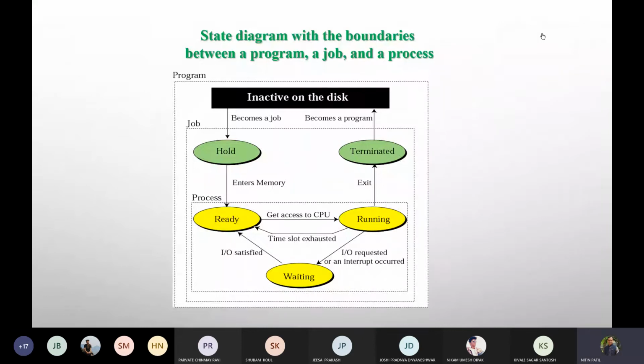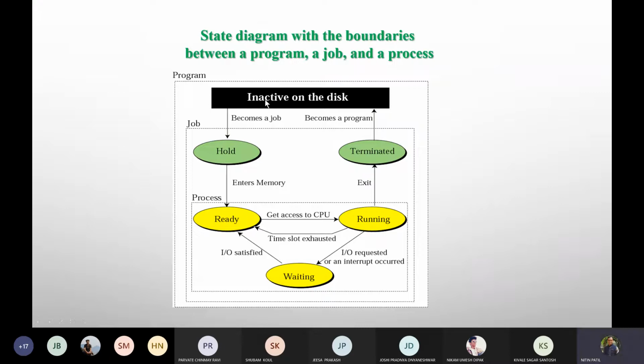Okay. So like we were talking about process. When a process is created, there would be some state associated with it depending upon the status of that process currently. Because there could be hundreds of processes or programs running in memory, which would be intuitively called a process. Correct. So what happens is when your program is inactive.